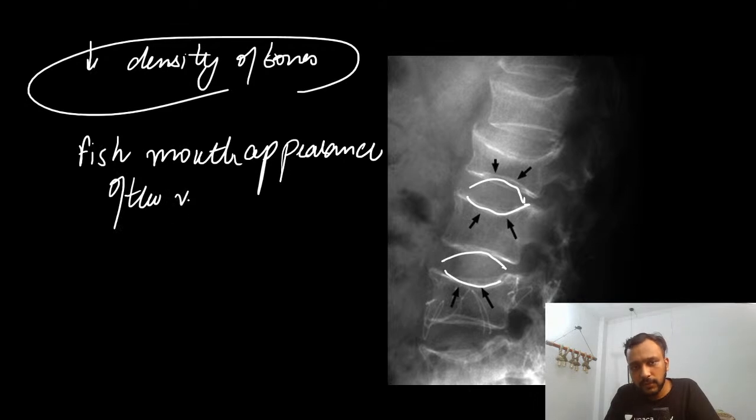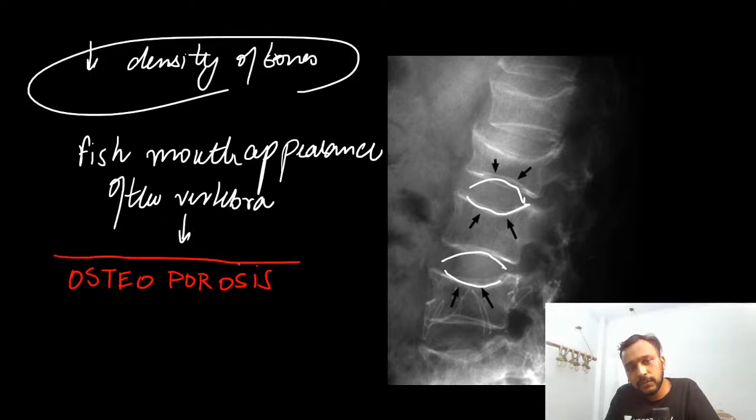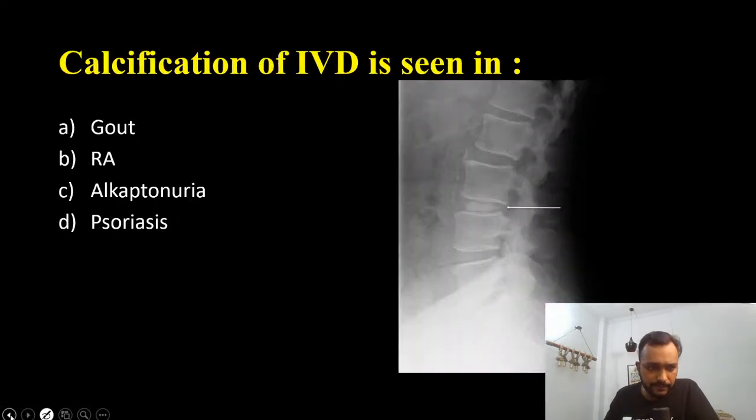This fish mouth appearance of the vertebra is seen in which cases? These are seen in cases of osteoporosis. In cases of osteoporosis, you are going to get this fish mouth appearance of the vertebra.